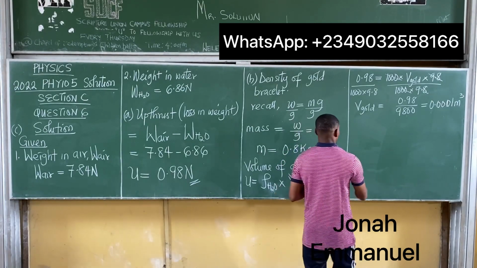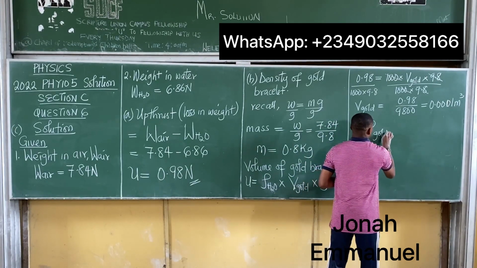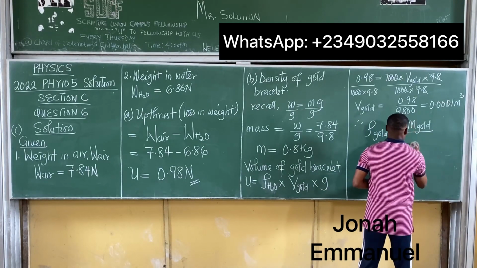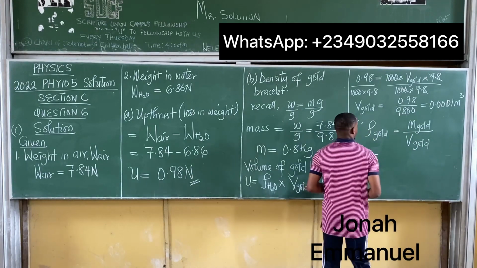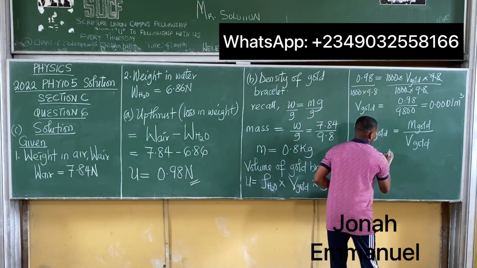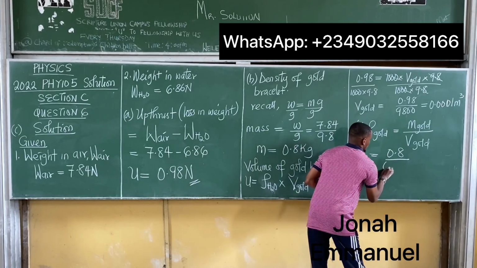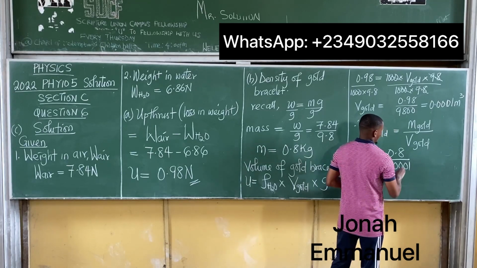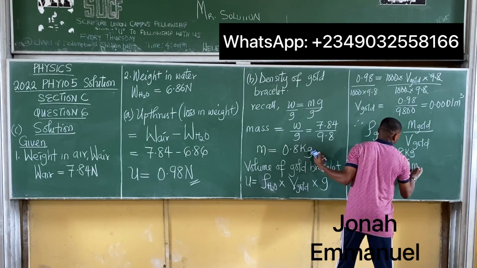So therefore, the density of the gold bracelet is equal to the mass of the gold over the volume of the gold. That's the mass we got here, 0.8, over the volume of gold, 0.0001. This one here was in kilogram, this one here is in meter cube.